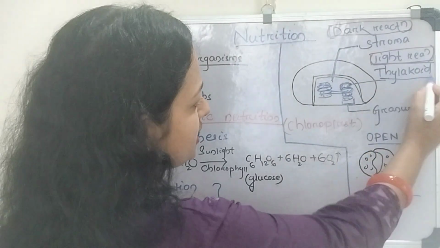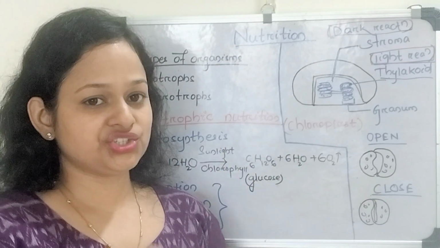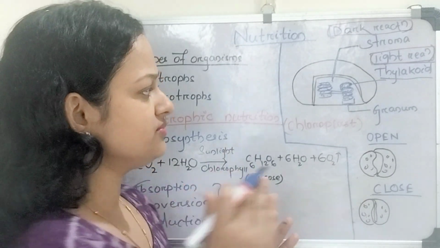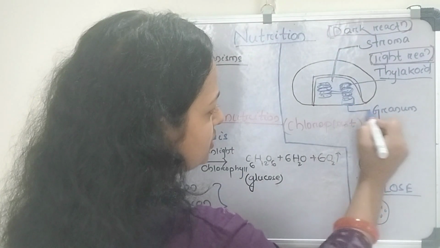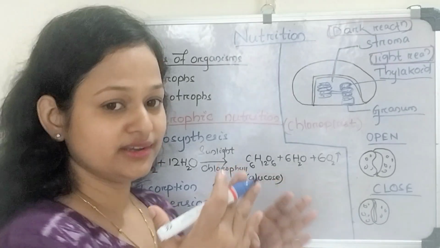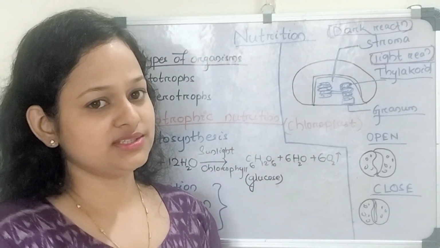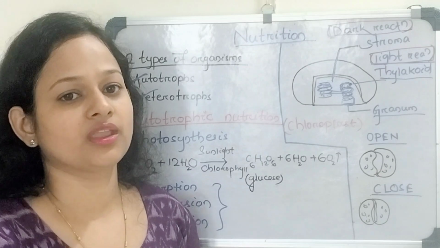Those are known as thylakoids, and those thylakoids are stacked and form a structure known as grana. There are many grana present inside the stroma, and the stroma is in liquid state.